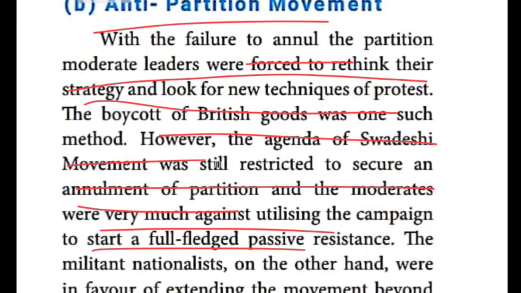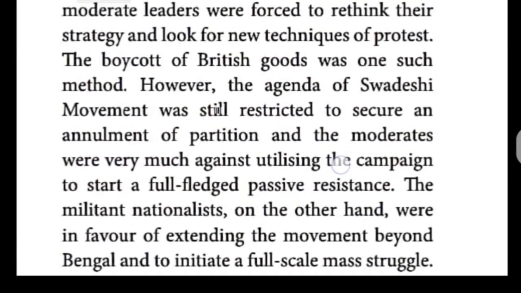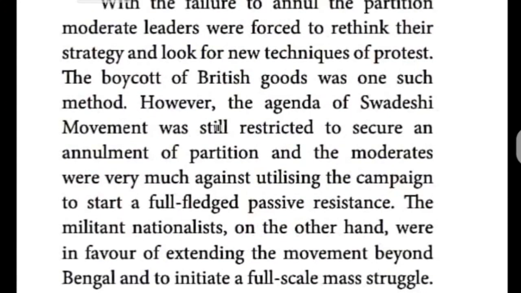The militant nationalists, on the other hand, were in favor of extending the movement beyond Bengal and initiating a full-scale mass struggle. So the extremist people, what did they do? The moderate people conducted a number of meetings against the British attitude.